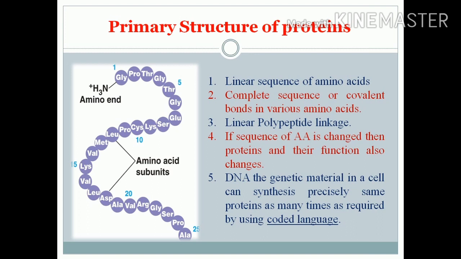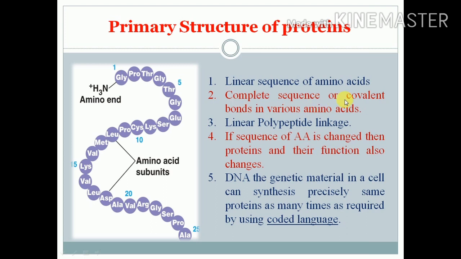There are mainly primary, secondary, tertiary and quaternary types of structures. We will see first the primary structure of the protein. Primary structure of the proteins is very simple. That is a long polypeptide chain. In this polypeptide chain, amino acids are attached to each other by peptide bonds. There is one C terminal and one amine terminal, that is N terminal. So this is the linear sequence of the amino acids.